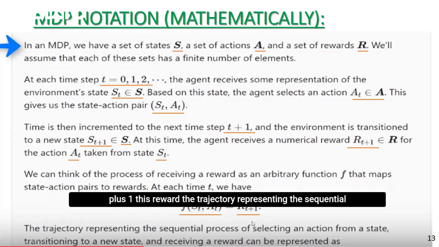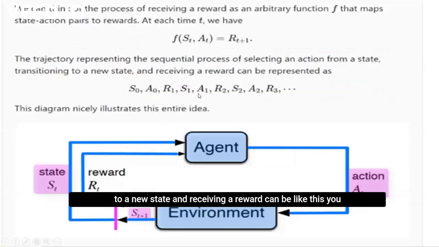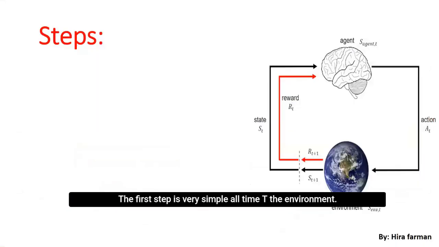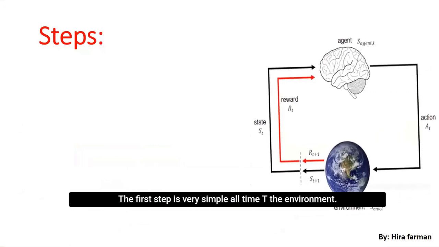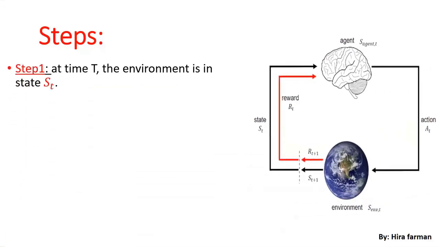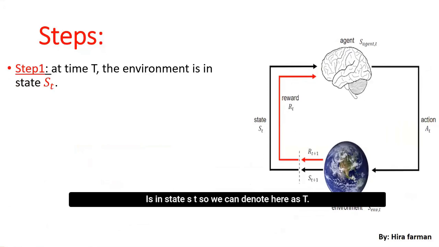The trajectory representing the sequential process of selecting an action from a state, transitioning to a new state, and receiving a reward can be represented like this. You can see the diagram here. With the help of this diagram, you can nicely understand the entire idea. This diagram contains three steps. The first step is very simple: at time t, the environment is in state S_t.